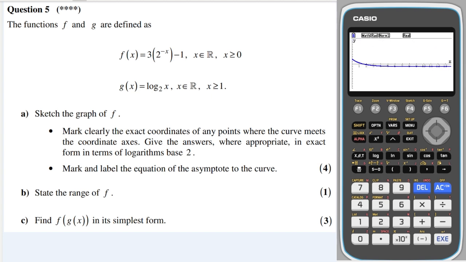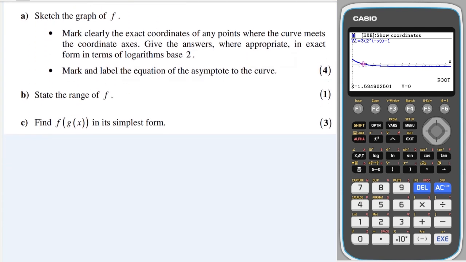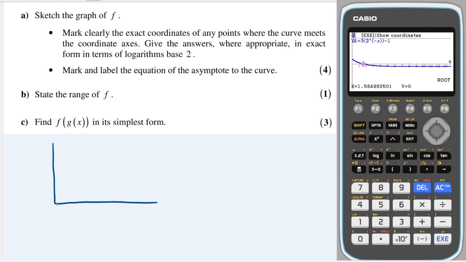Okay, it looks like that, and then I'm going to click G-solve to find the y-intercept. That's 2. And then I'm going to press G-solve to try and find the x-intercept at the root. That's not given as an exact value, so I'm going to have to work that out myself. Okay, let's draw the graph first.